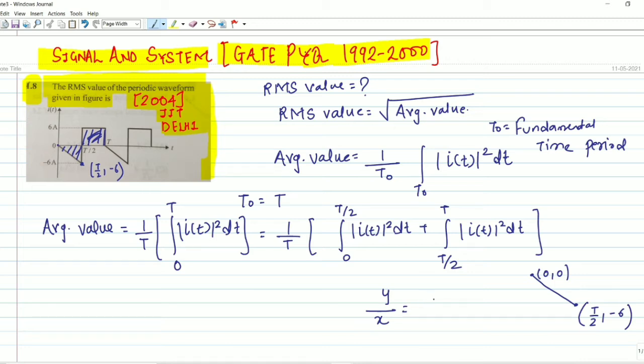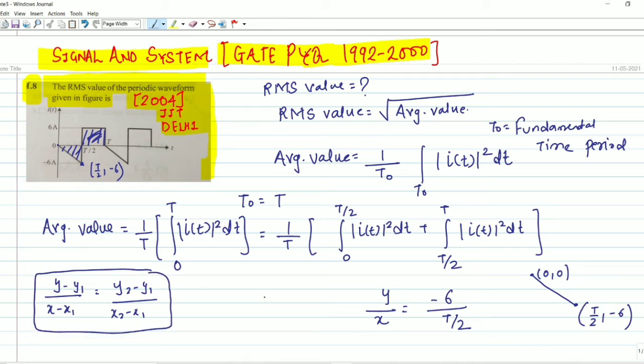It will be y by x. We can understand minus 6 upon capital T by 2. Understood how to write the equation of a line passing through 2 points by using this formula: y minus y1 divided by x minus x1 equals y2 minus y1 whole divided by x2 minus x1. This formula I have used to calculate the equation of the line.